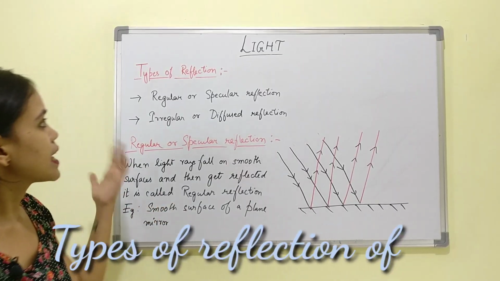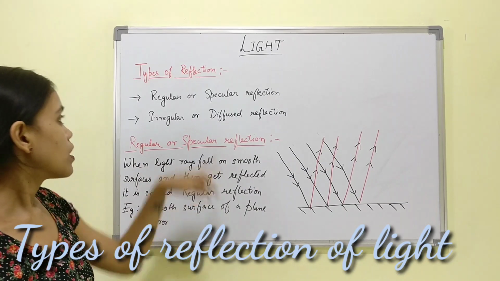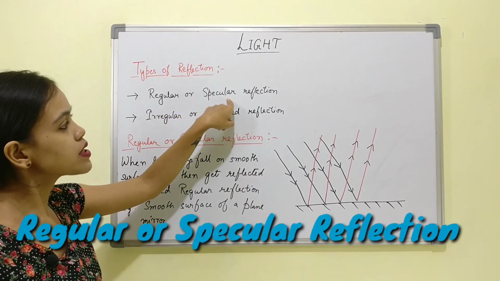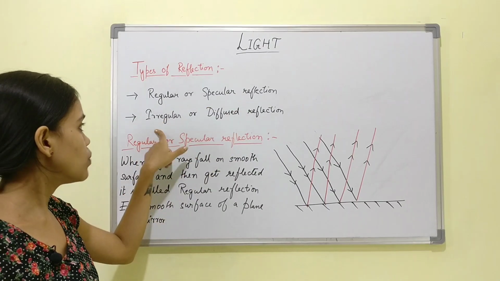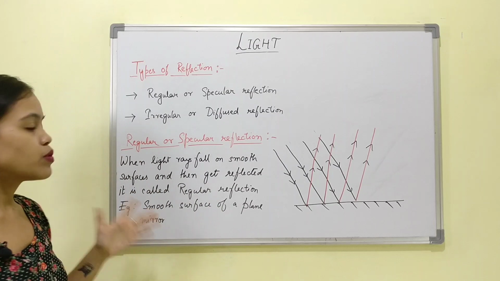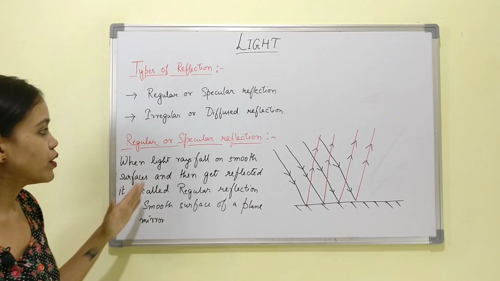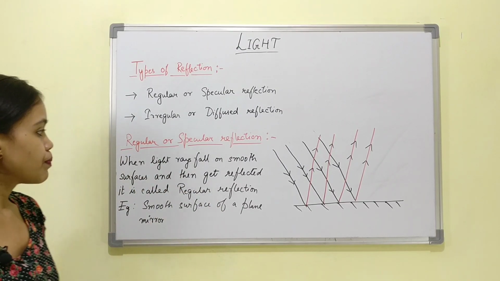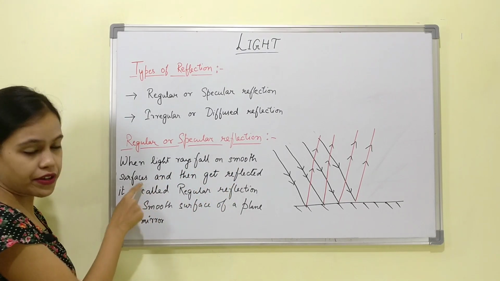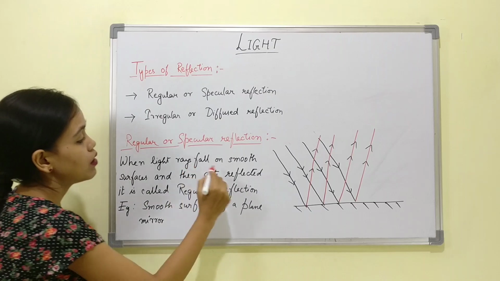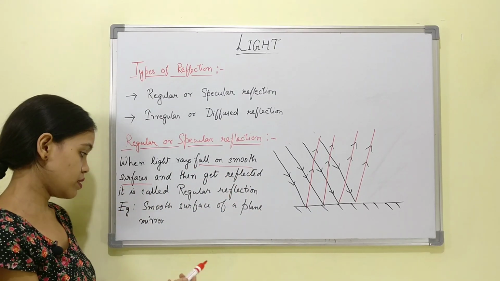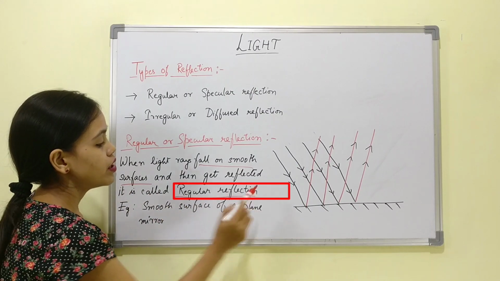What are the various types of reflection of light? There are basically two types. First is regular or specular reflection. The second one is irregular or diffused reflection. Let's come to the first one. What is regular or specular reflection? When light rays fall on smooth surfaces and then get reflected, it is called regular reflection.